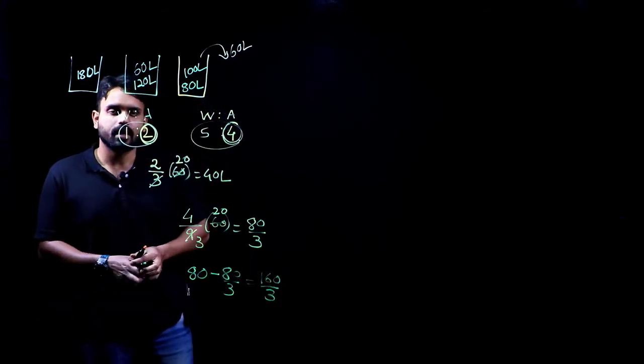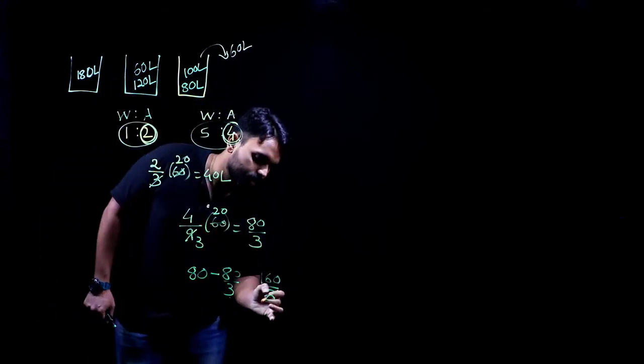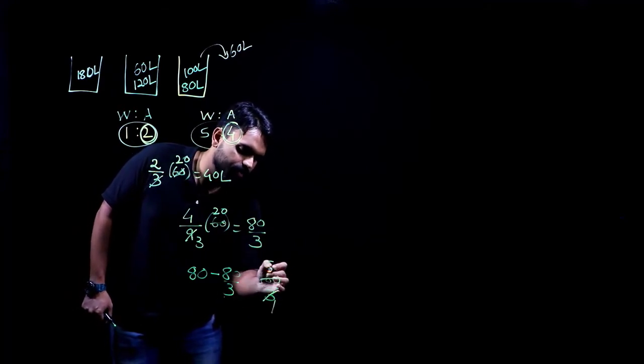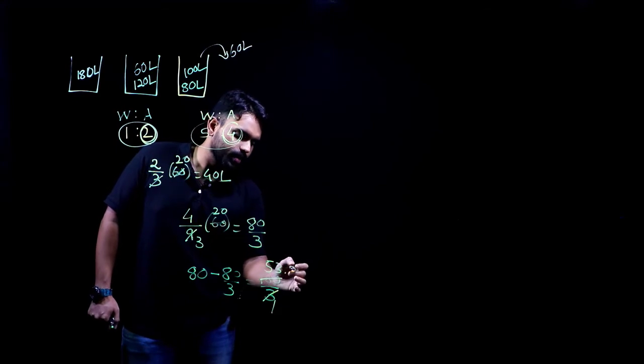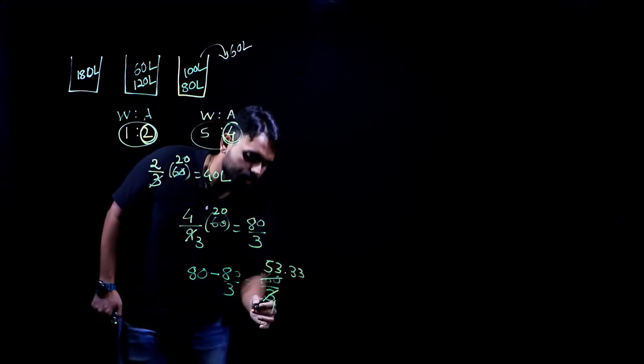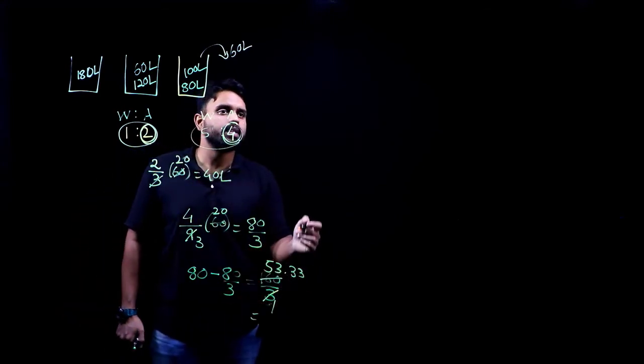Can I write it directly here? 160 divided by 3. Yes. 3 1 times, 3 5 times, and then I have 3.33. Yes. Now this is 53.33 liters.